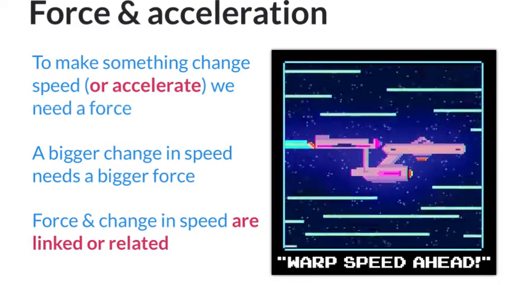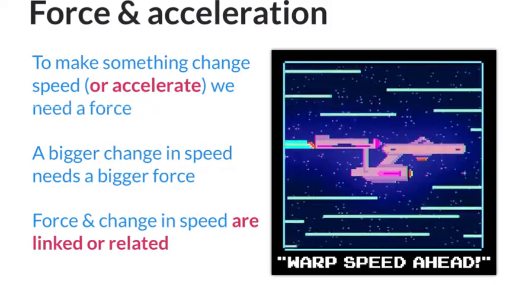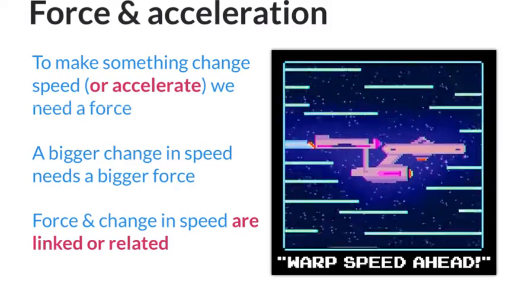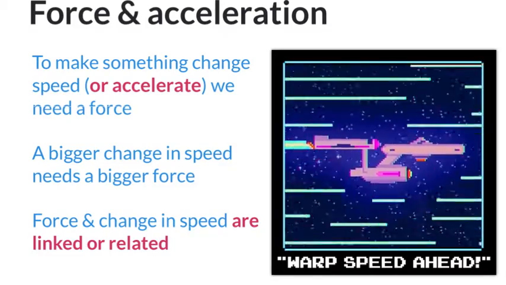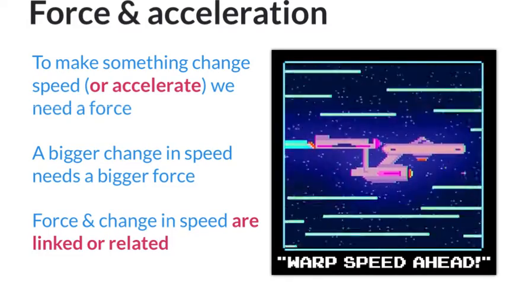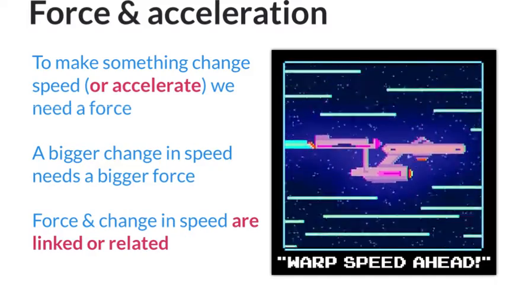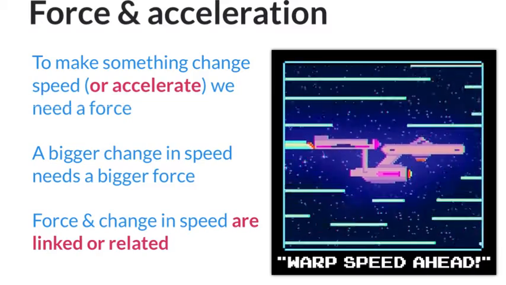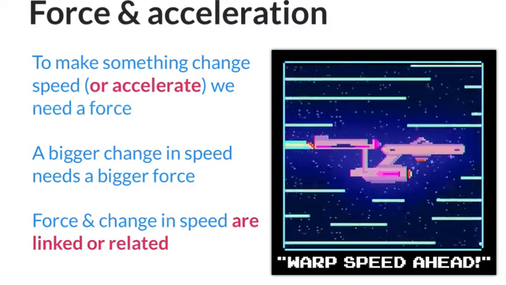How fast I want it to go means how big a force I need to apply. So on our picture here, we've got the Star Trek ship moving at warp speed, which is supposed to be really fast. So that means the amount of force it's pushing must be really big. All right?